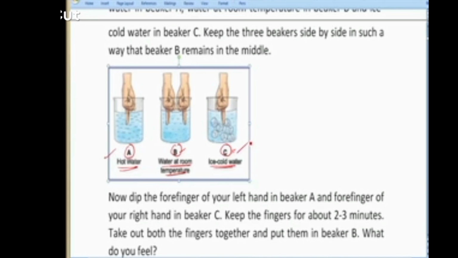Now the actual activity and the fun starts. What you do is, dip the forefinger of your left hand in beaker number A and the forefinger of your right hand in beaker number C. That means you have got two hands, put one